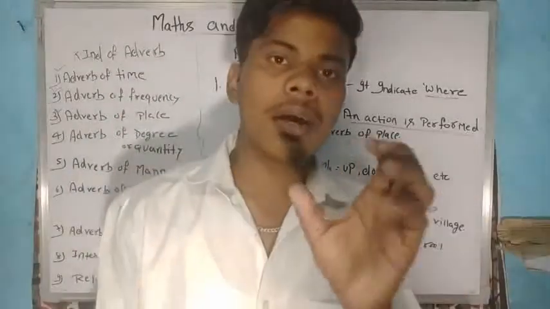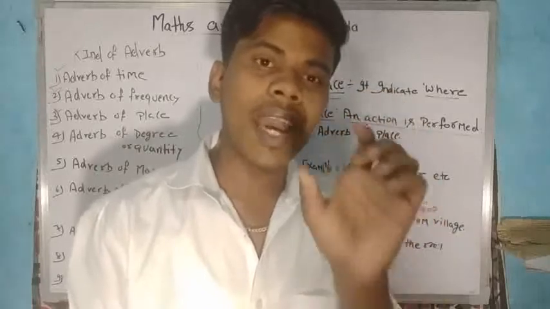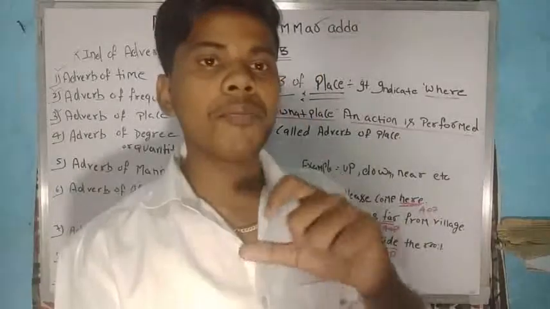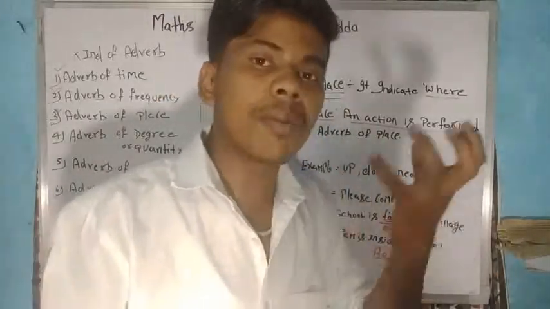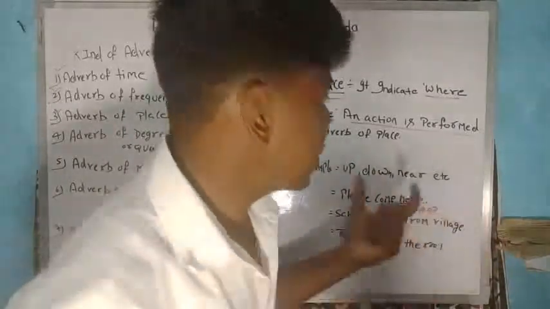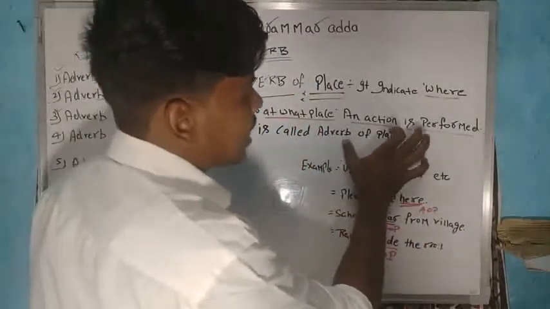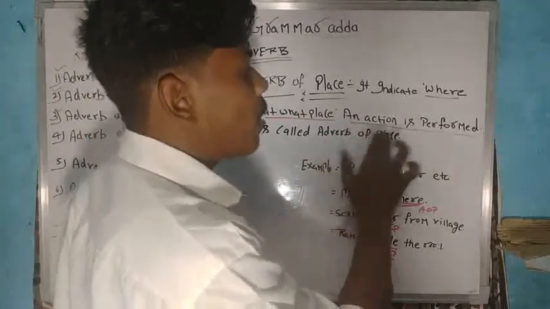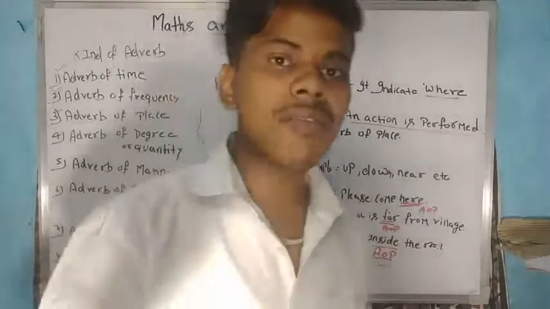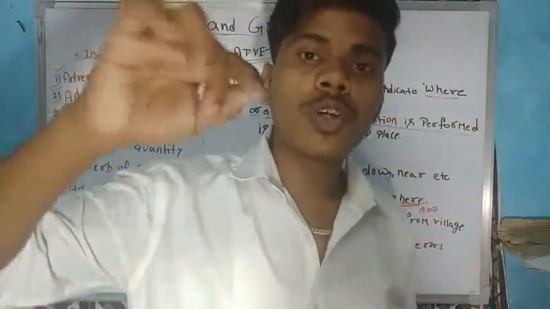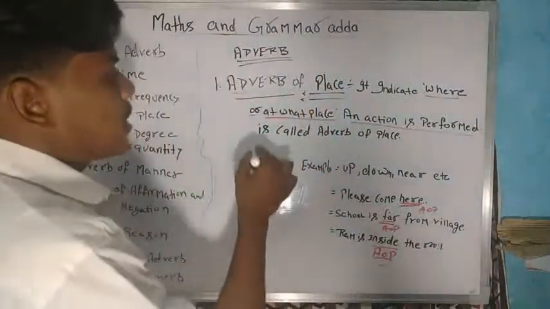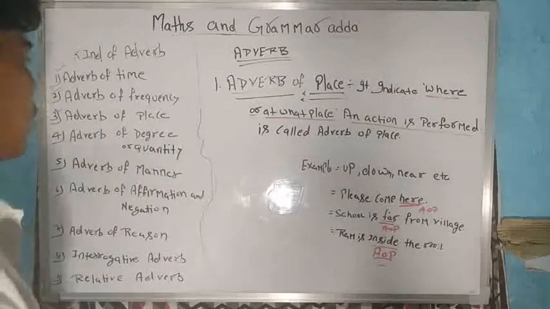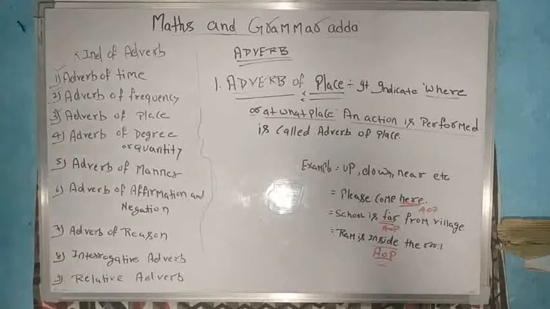It means if we are performing any work at any place, then the name of that place, where we are performing some occasion, is indicated. It indicates the name of the place where we are doing any work, where we had done any work, where we have to do any work. The place which they indicate is called adverb of place. Third, adverb of degree or quantity.